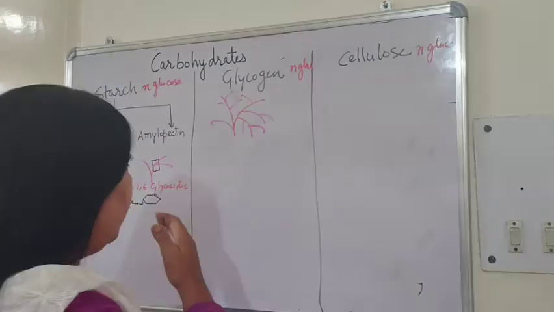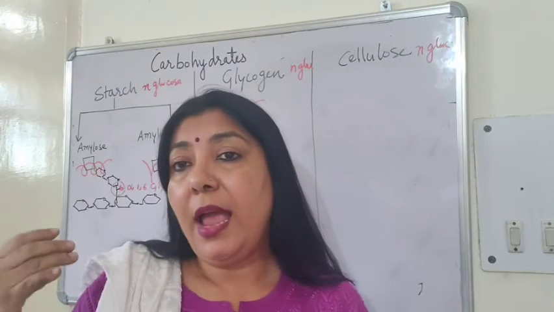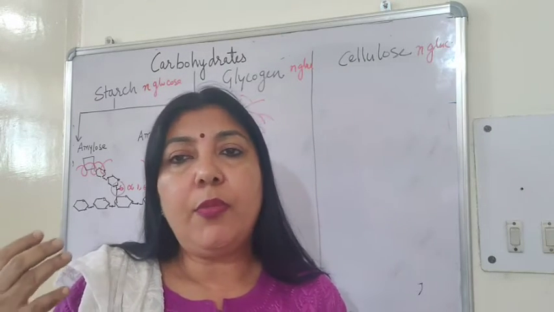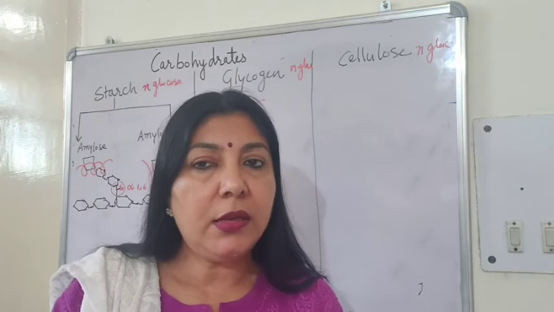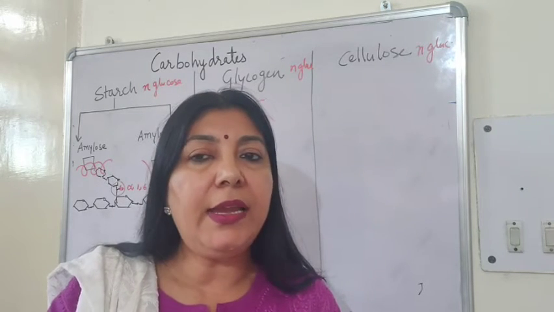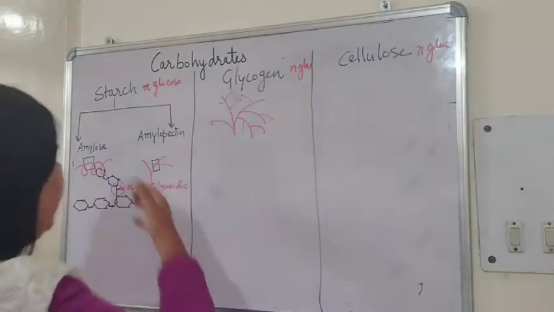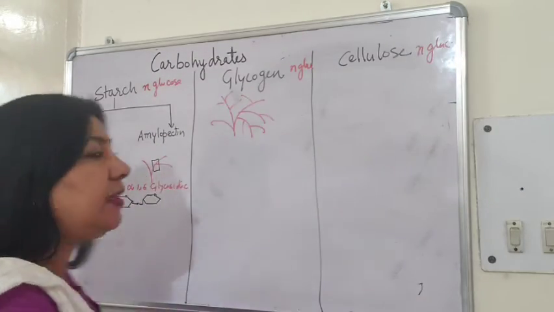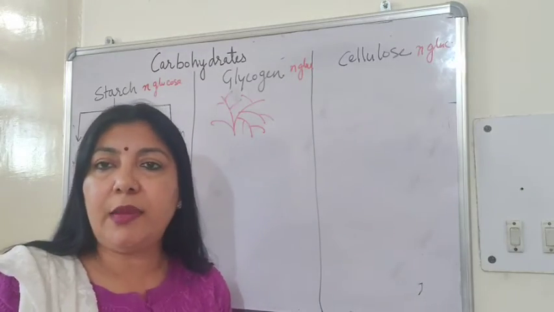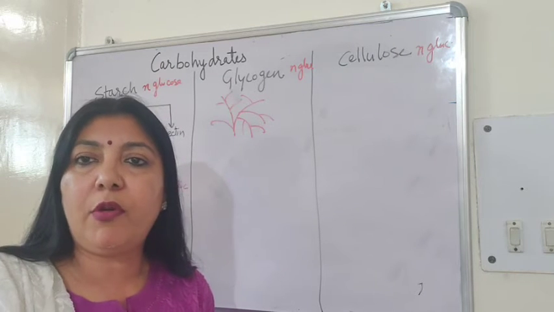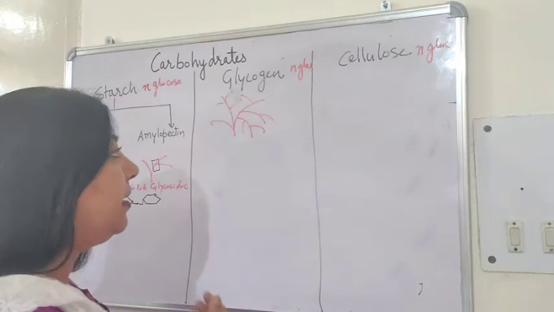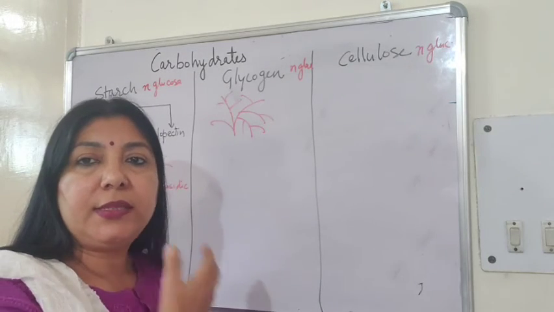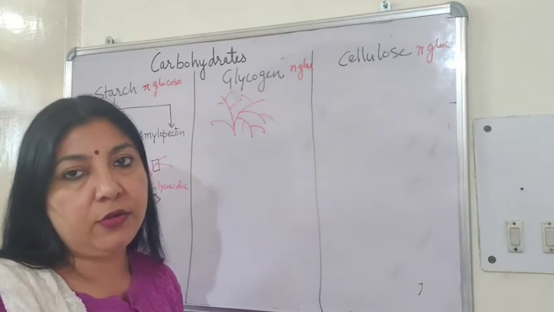Like the starch and glycogen, they both can be digested by humans because we have the amylase. The amylase can digest the amylose chain as well as the amylopectin chain. That enzyme is salivary amylase, and we have pancreatic amylase and intestinal amylase. So we can digest both the starch as well as glycogen.